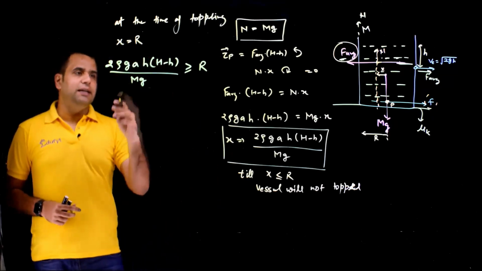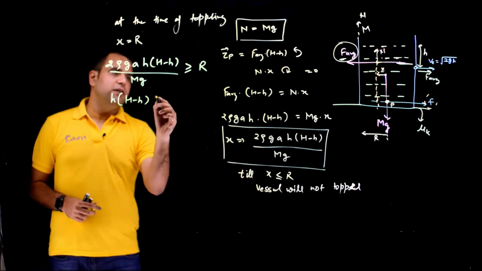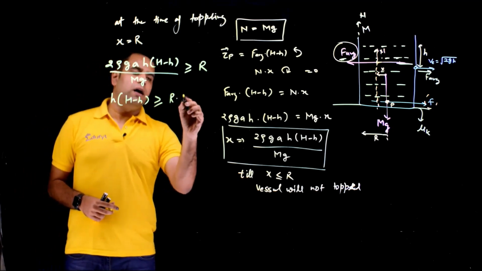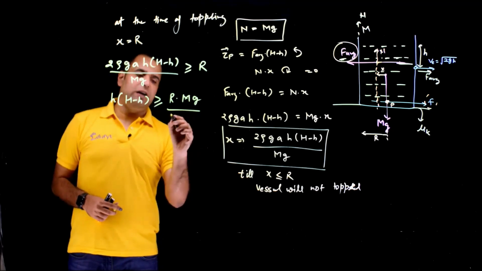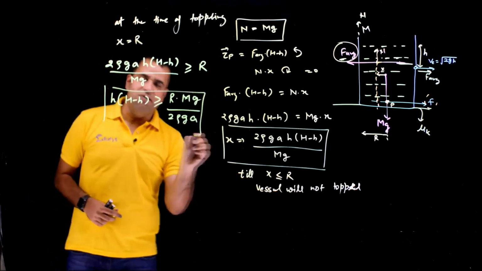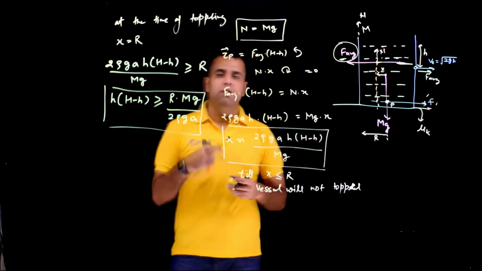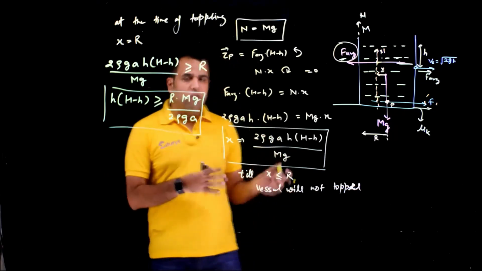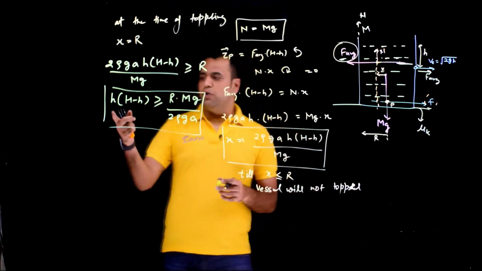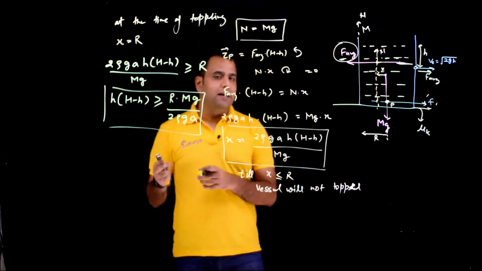So this is the condition, and in this condition, if you put the values, you will get capital H minus h will be greater than R, capital Mg, divided by 2 rho g a. This is a quadratic equation. Obviously, you have to solve this equation. The examiner will be giving you the value of h, and he will be asking you whether this body will be toppling or not. Ultimately, you have to put this value in this equation, and you will get that condition.